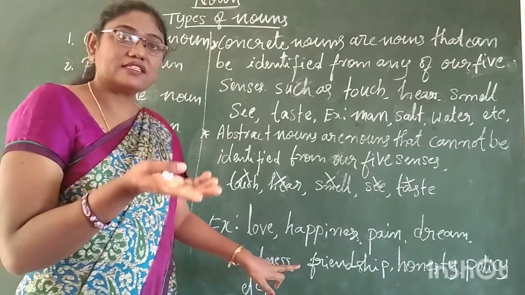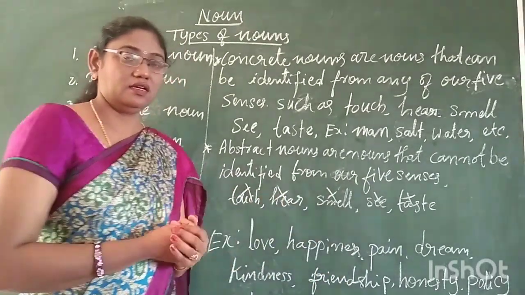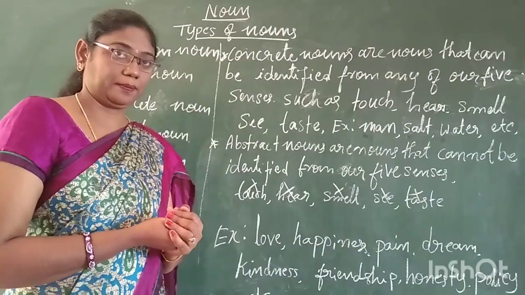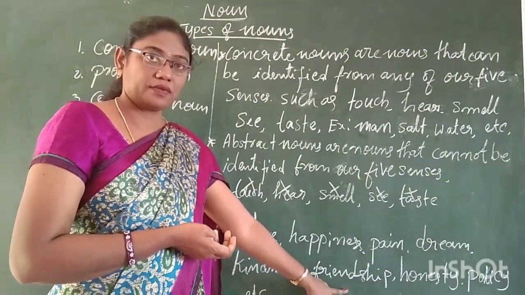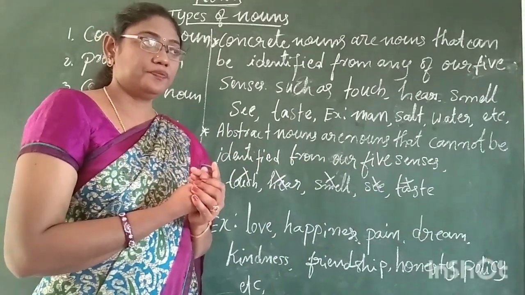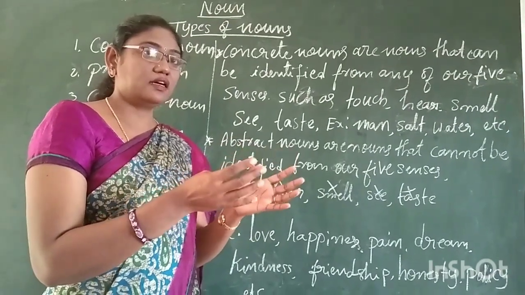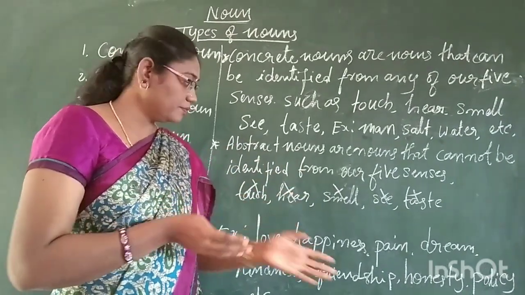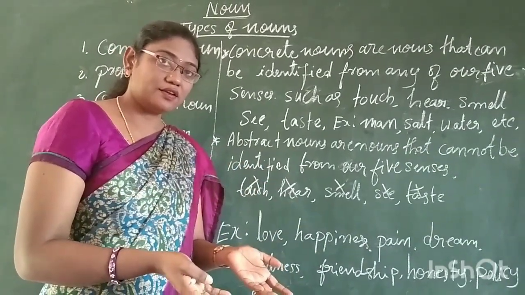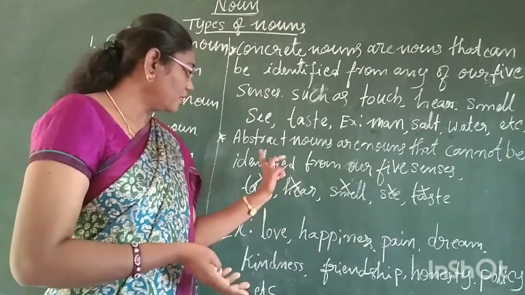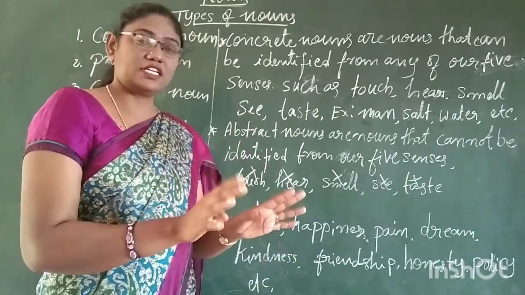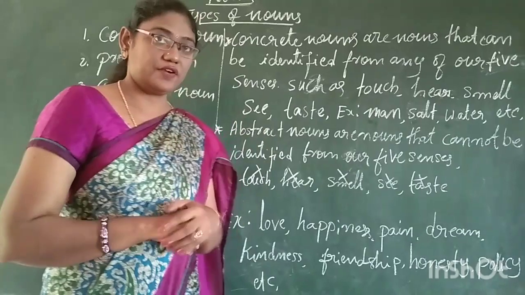And kindness, kindness means showing kindness to somebody, showing kindness and sympathy. And friendship, yes. If two persons have a kind of bond, we call that friendship. But can you see the friendship? Is this visible? No, this is a word, an abstract noun, that's it. We can call that in the name of friendship. We cannot see the friendship.